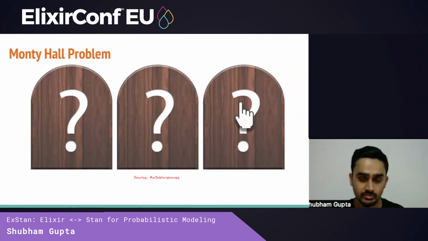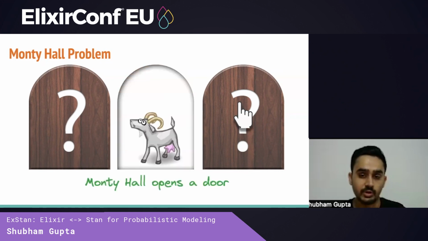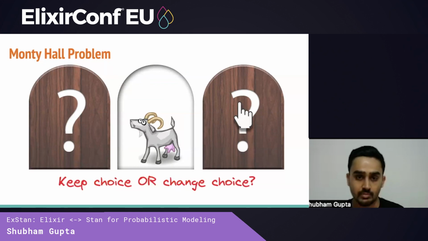The game starts off by you making a choice about which door might contain the car. Suppose you choose door number 3. Next, Monty Hall will open a door where one of the goats is present. He will never open a door with the car behind it. Now, Monty Hall will offer you the chance to either keep your choice of door or change it to the remaining door that's available. And the key question is, do you change your choice?